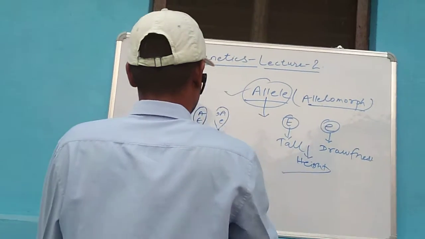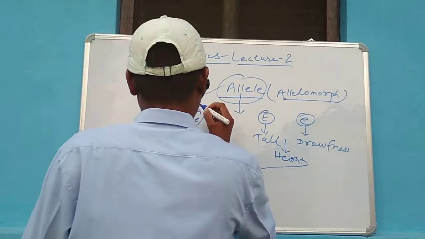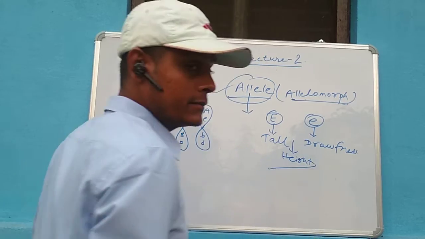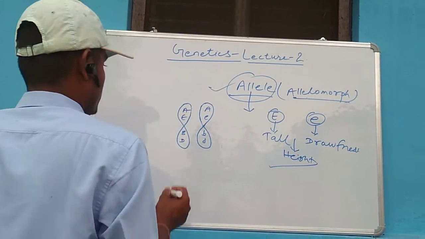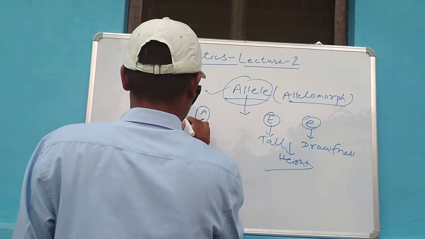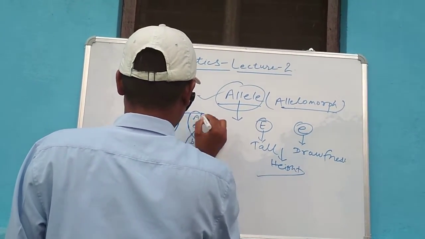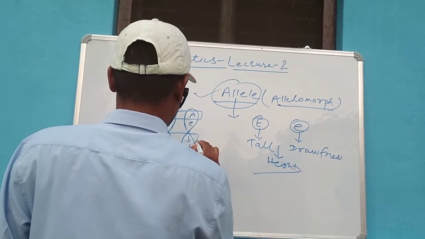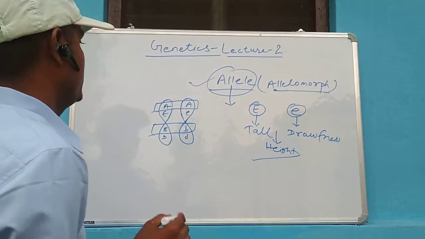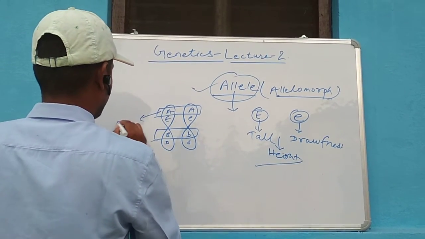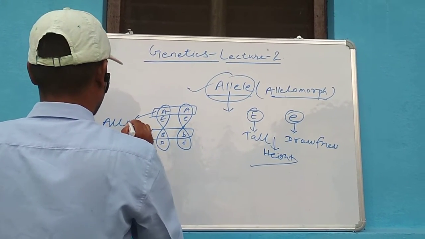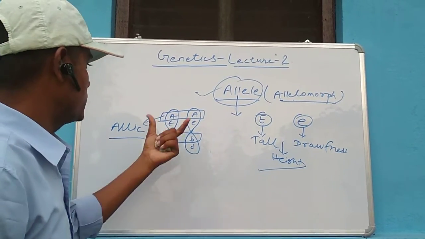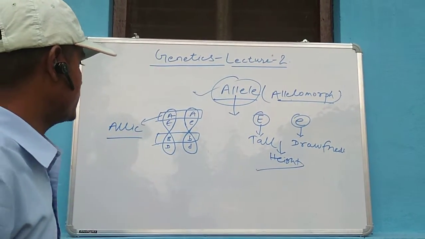Here you see capital A and capital A is an allelic pair, meaning the genes are present on the same chromosome, same locus and regulate the same character.